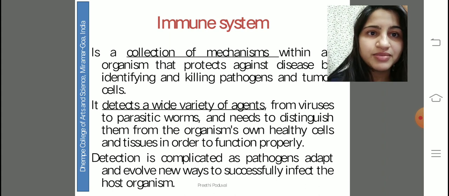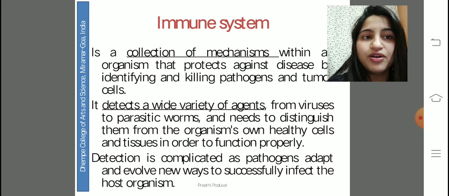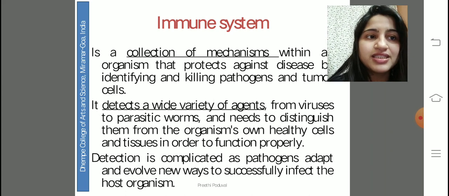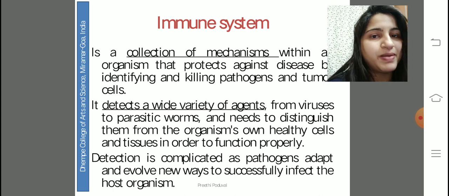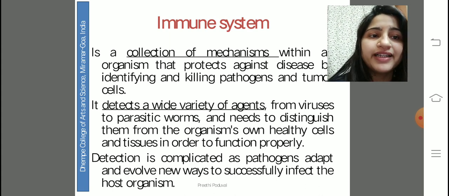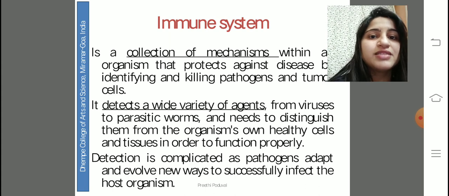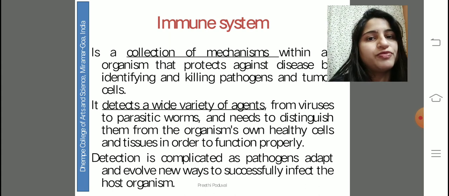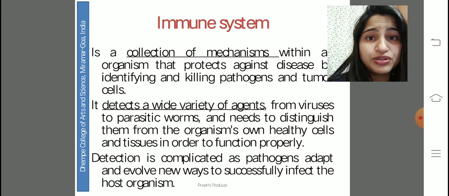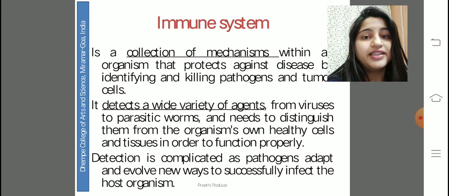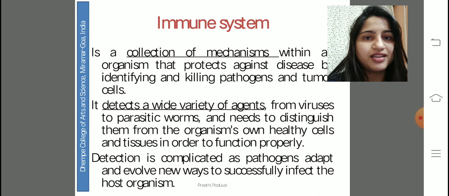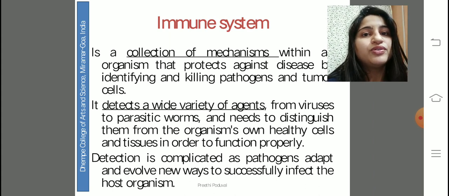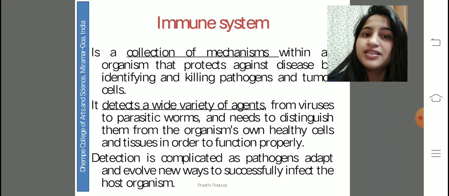So what is the immune system? It is a collection of mechanisms within the organism that protects the organism from diseases and identifies the pathogens and kills them in a very specific manner. The pathogens are not only of one type, there are several pathogens, so the immune system should be able to detect all the agents from viruses, parasitic worms, bacteria, all sorts of pathogens, and also distinguish between self and non-self. The detection is complicated as the pathogens always evolve newer strategies, which we will be seeing in the further units to come, to invade our immune system and use us as hosts.